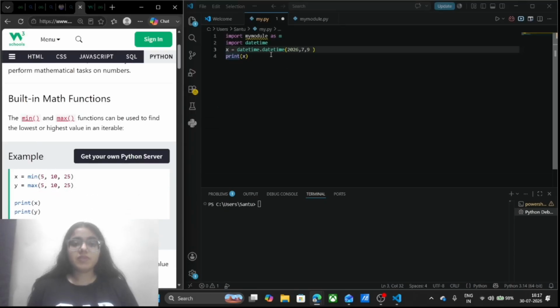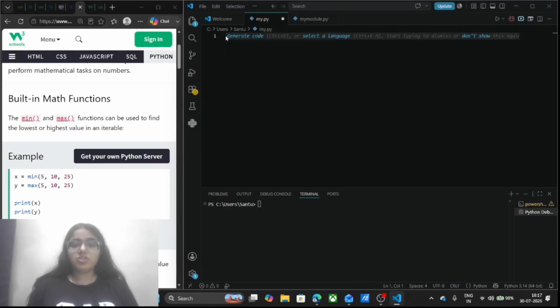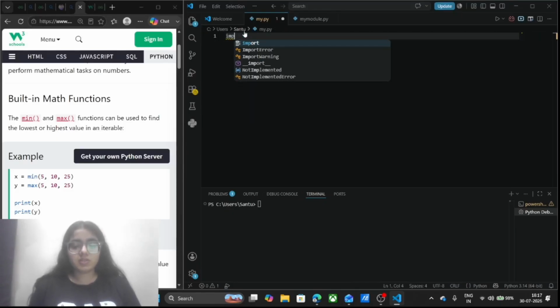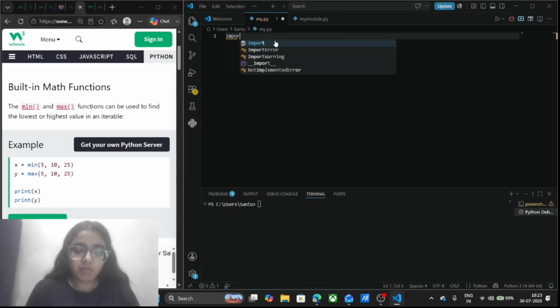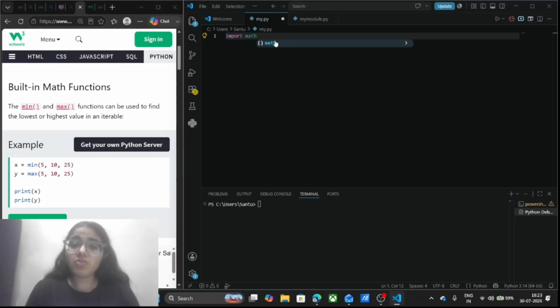Talking about the min and max function, first of all I will simply import math. Going back to the math function, how are we going to import it? We will simply write import math. Note that we are not going to write maths; it is not going to be executed and it is going to give us an error. So we will simply write here that the math function is defined only.